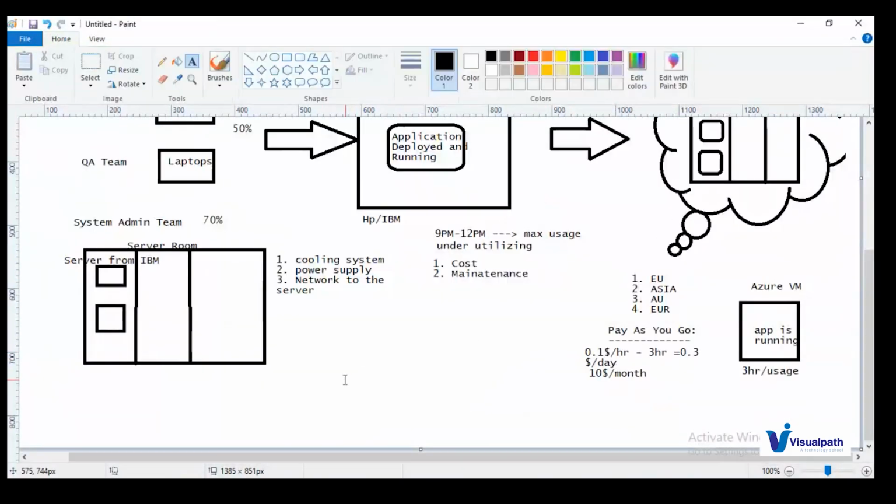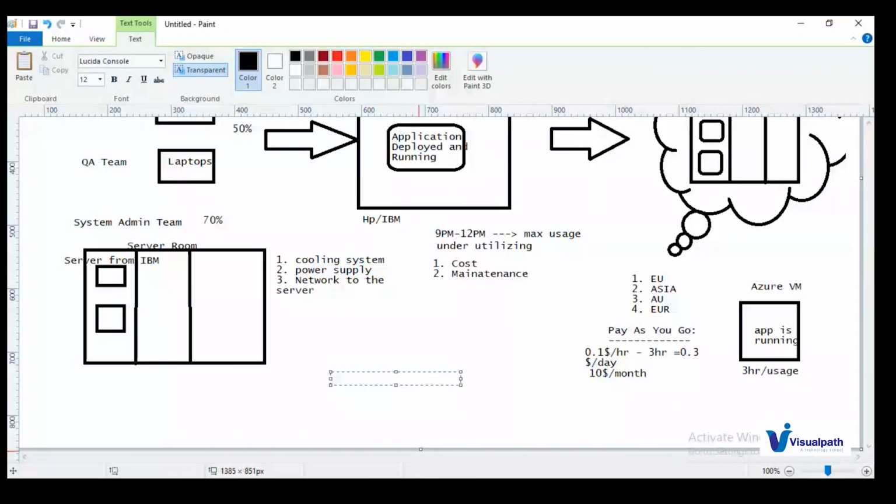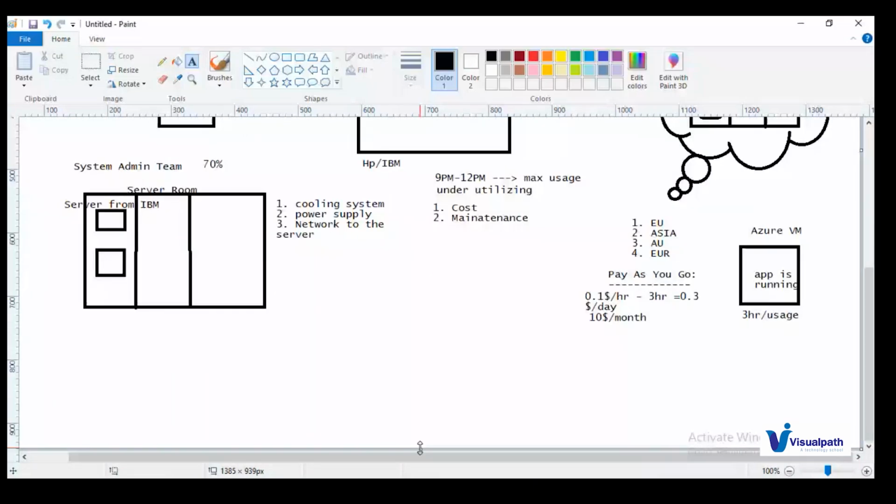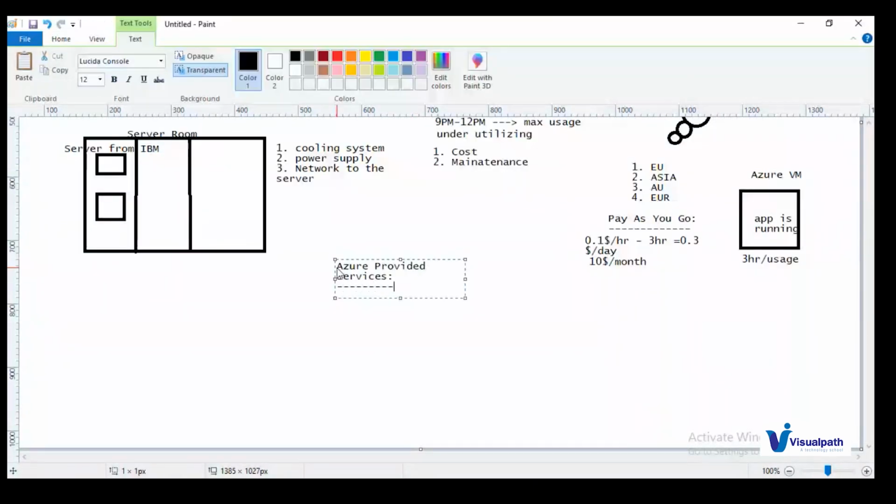What next? What will Azure offer us? We have seen what cloud computing is. The definition is saying that we need to use services. What services will Azure provide, we need to use them. Okay, now what will Azure provide us? These are categorized into different categories based on the needs we have.